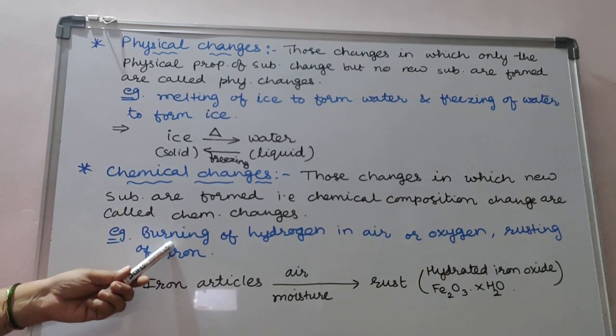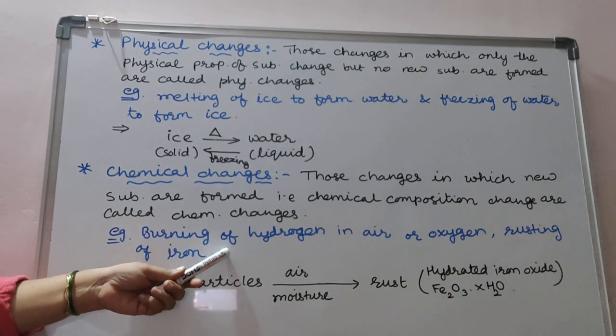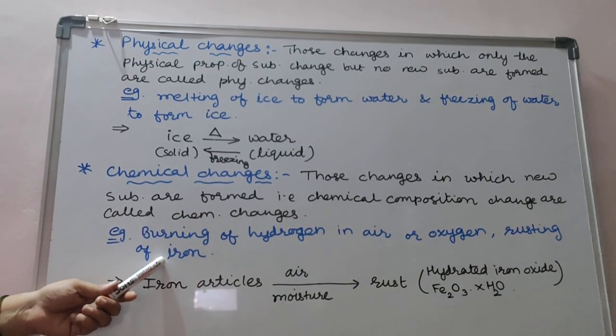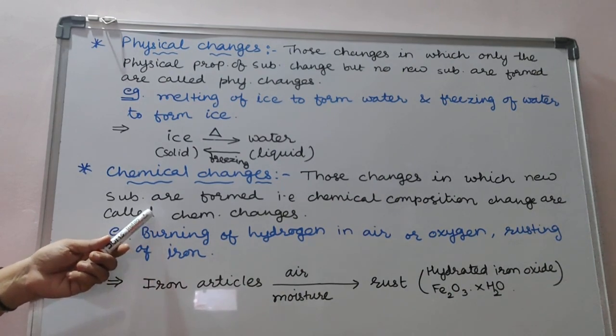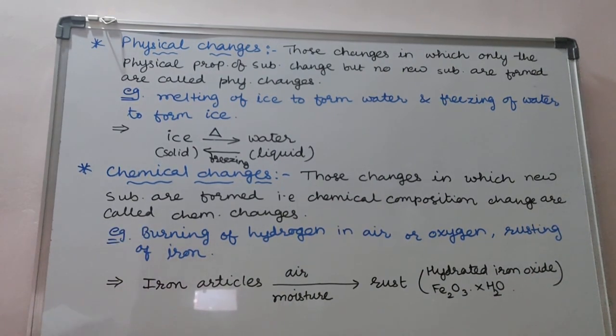First is the burning of hydrogen in air or oxygen, second is rusting of iron. Now, burning of hydrogen. When hydrogen is burned in air or oxygen, an entirely new substance, which is water, is formed by the combination of hydrogen and oxygen. Since water cannot be converted back into hydrogen and oxygen by any physical process, burning of hydrogen in air or oxygen is a chemical change.